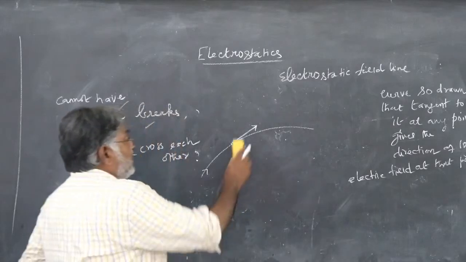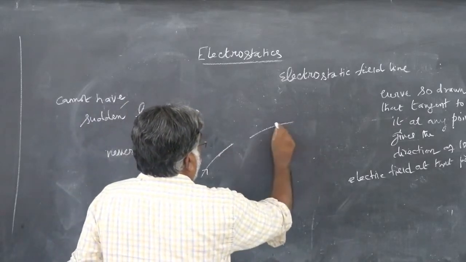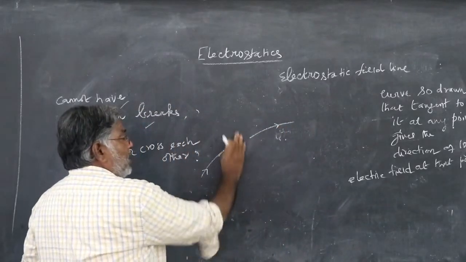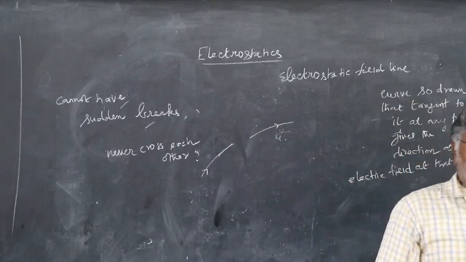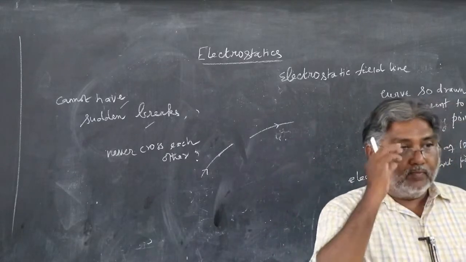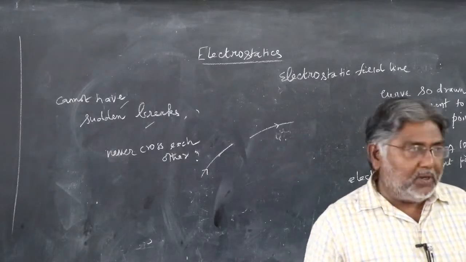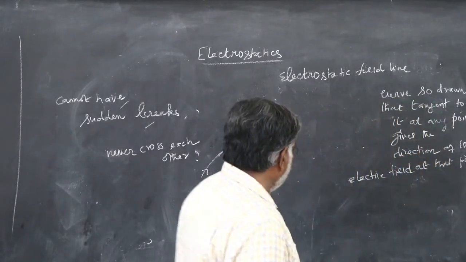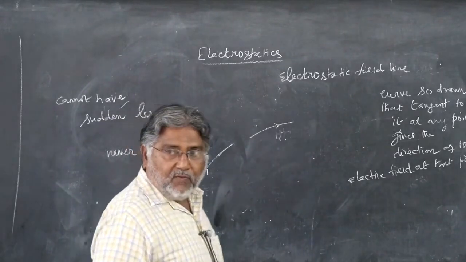Suppose the electric field line breaks, that means there is no electric field. So the electric field cannot all of a sudden vanish along the path of the electric field line. Why? Because the electric field depends on distance in a particular fashion, depending on what configuration of charges the field is due to.